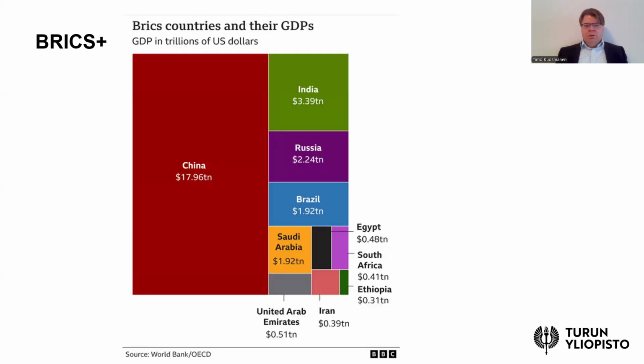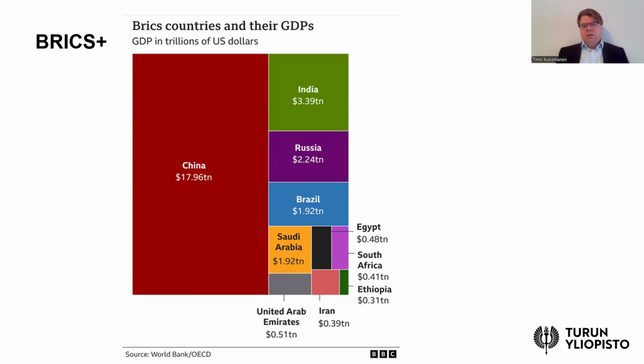So what about the size of these BRICS economies in terms of the GDP? This is not per capita terms, but in absolute terms in trillions of US dollars. These diagrams I found from the BBC, based on World Bank and OECD GDP figures.